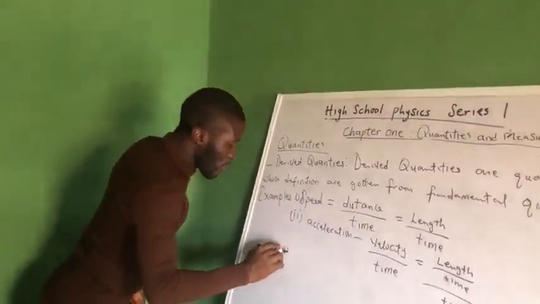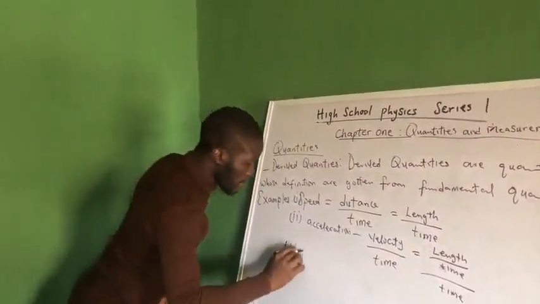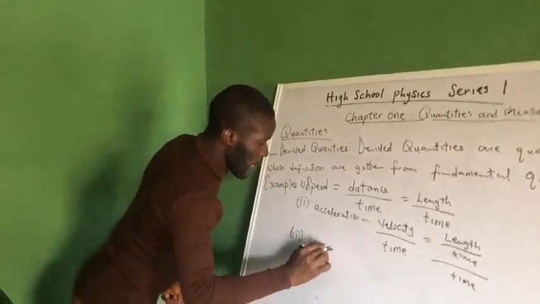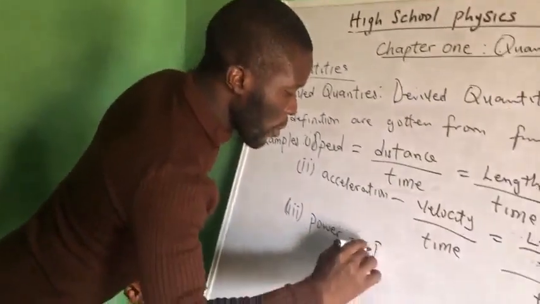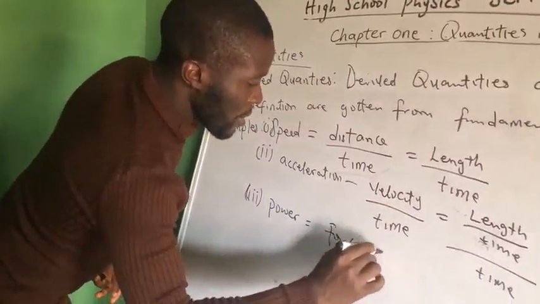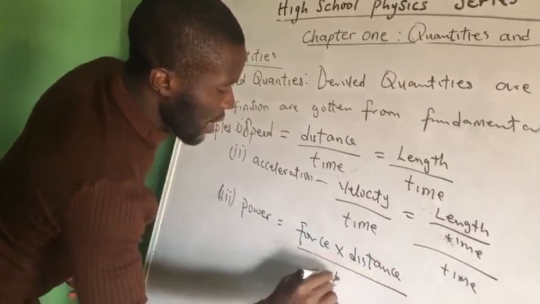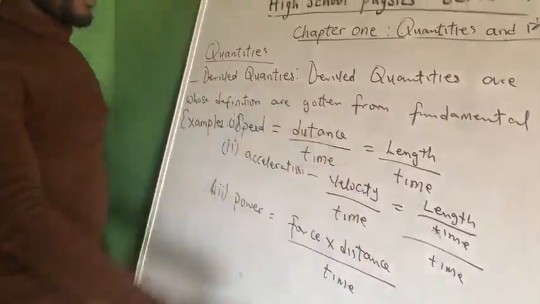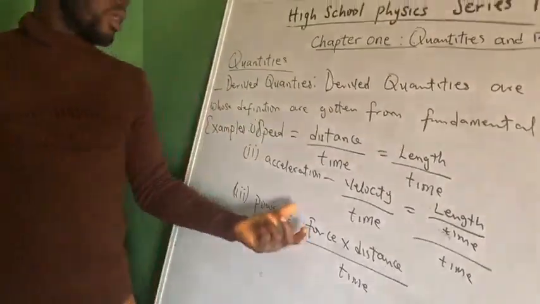Now another example of a derived quantity is power. And now, what is power? Power is force times distance over time. You agree with me that distance is a fundamental quantity since it means length. Time also is a fundamental quantity. Now what is force?